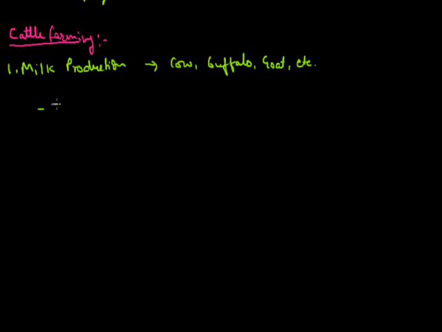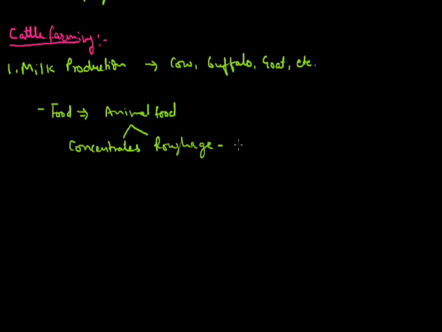Now, what is the food for these animals? The food which we give them is divided into two categories. First one we call concentrates, and second one we call roughages. Roughages are the plant fibers which are used for feeding animals, and concentrates are basically rich nutrient food, especially protein and fat.